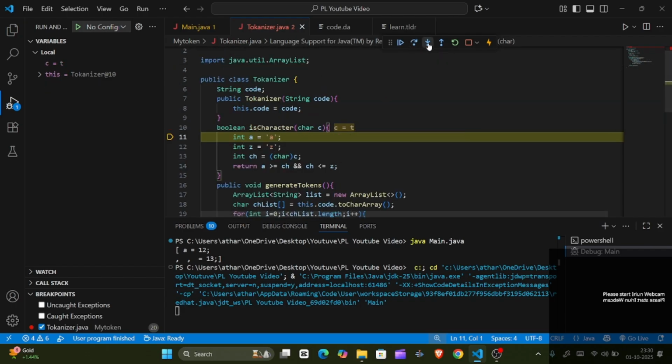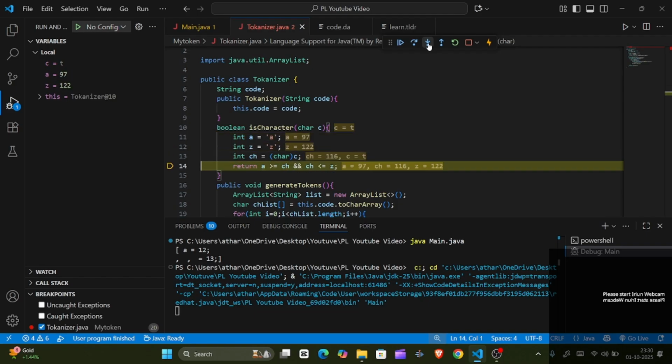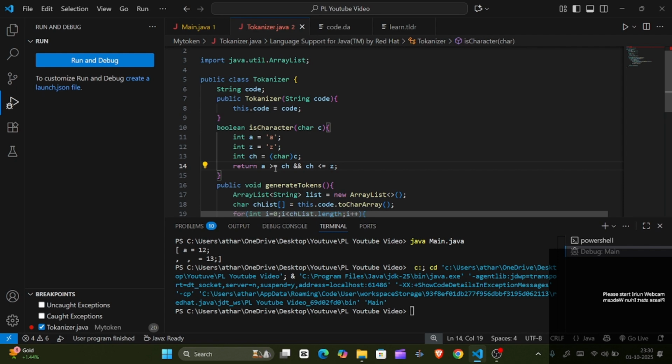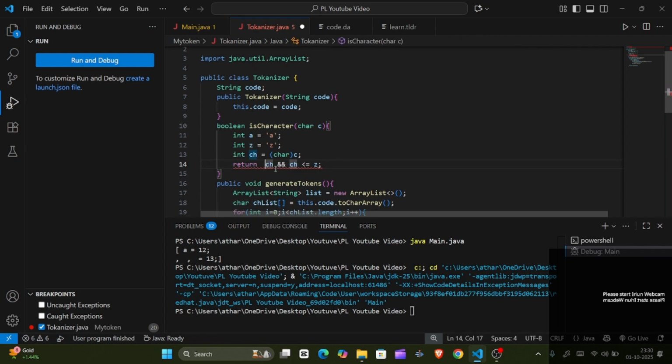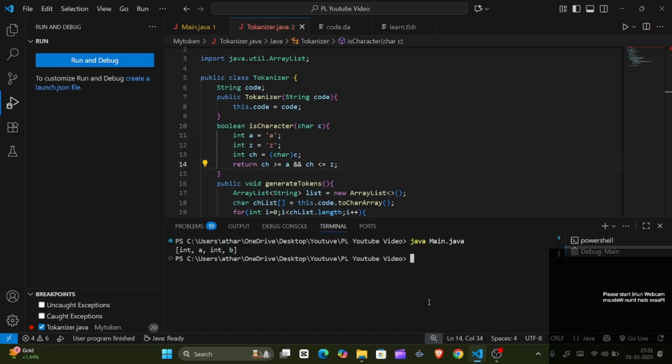Why is it ignoring this? Z is 97 and C equals to 116. So A should be greater, no, actually यहाँ पे मैंने गलत दे दिया, that's why ch should be greater than equals to A and ch should be less than equals to Z. This condition should be like this. Now what we got, int a, int b, this is what we got. Okay.